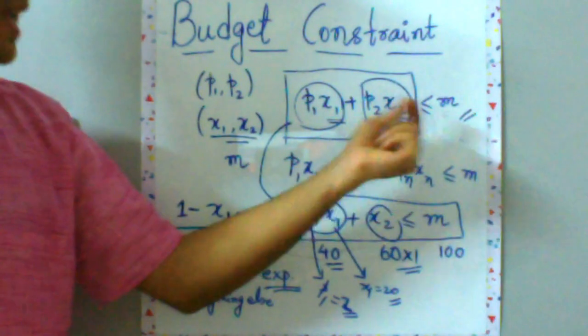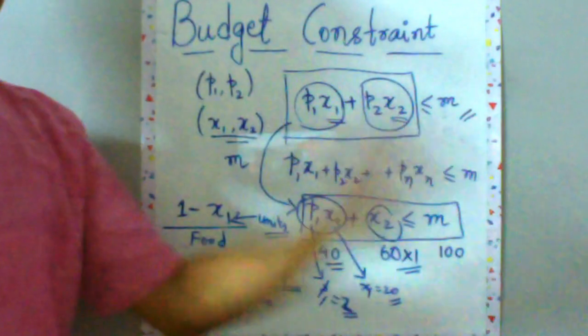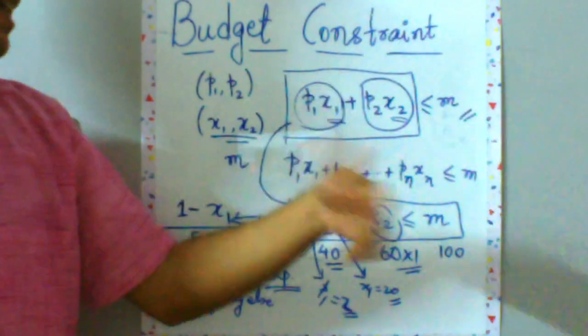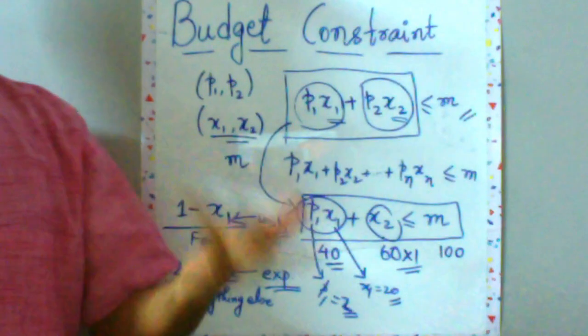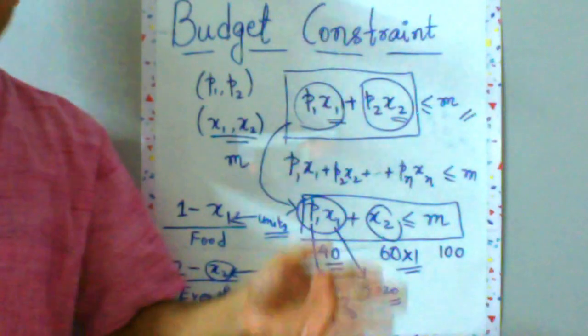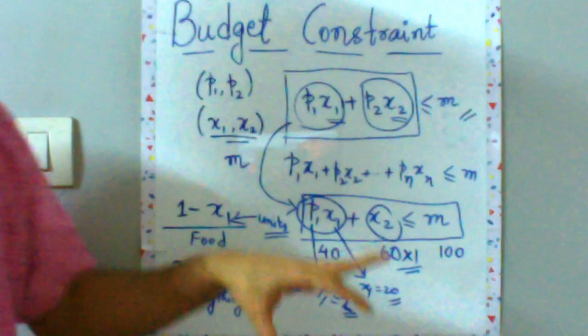Now this less than or equal to is your budget constraint, and whenever I have full utilization of money, I can just replace the inequality and say P1 x1 plus P2 x2 is equal to M. So even that is your budget constraint, but that is a particular case in which you are spending all of your money. So this was the basic start of your budget constraint.